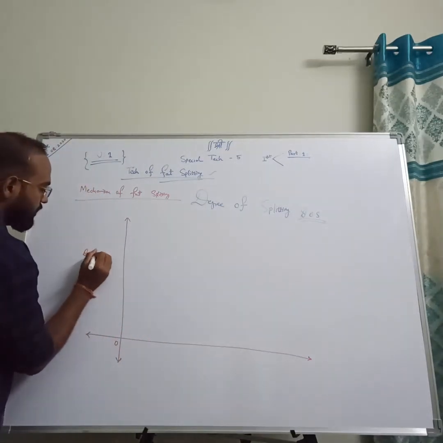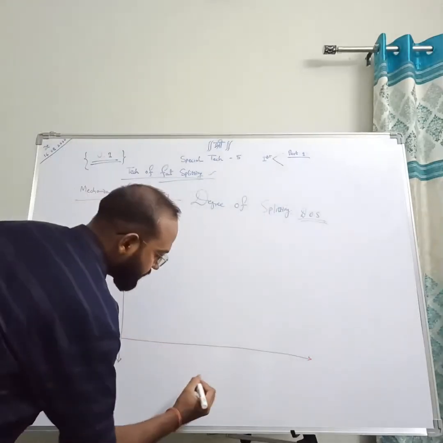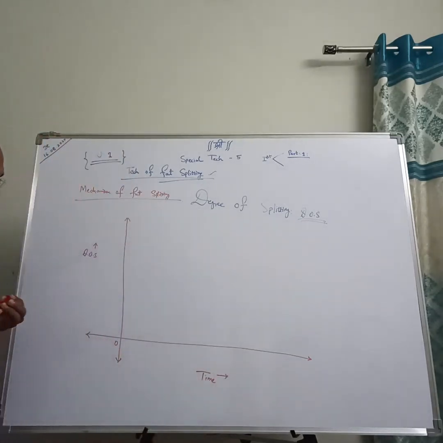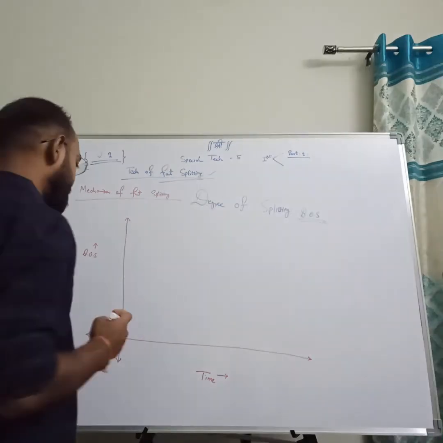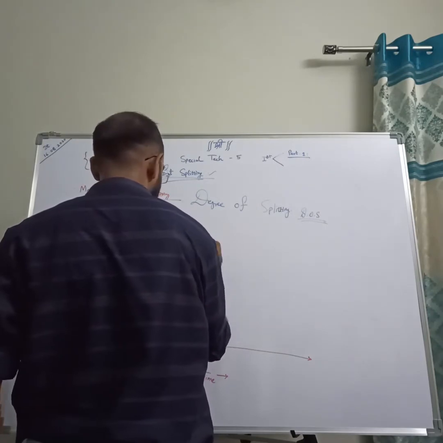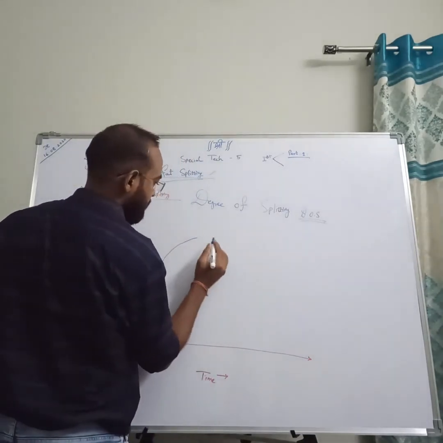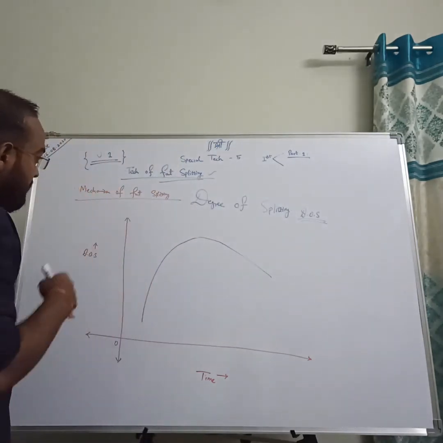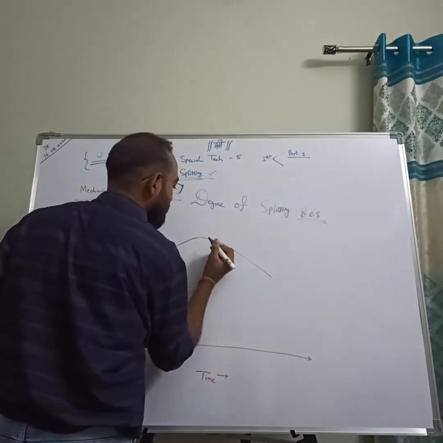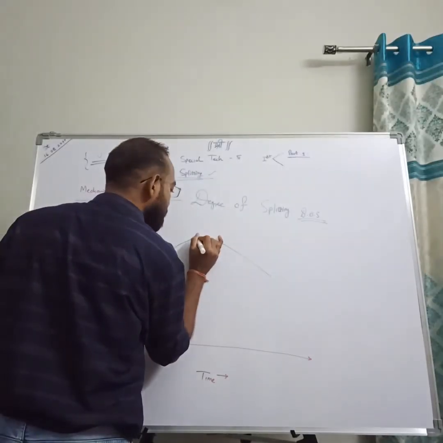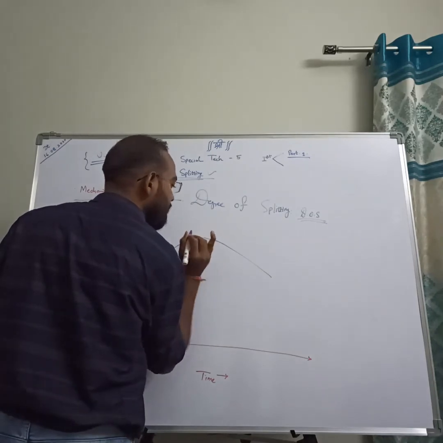Here, degree of splitting versus time. The curve is just like this; you can get a better curve from your notes.